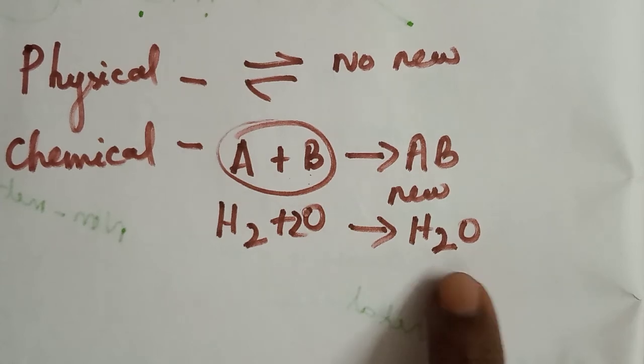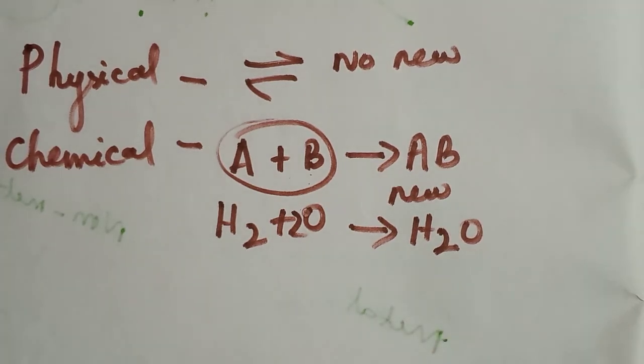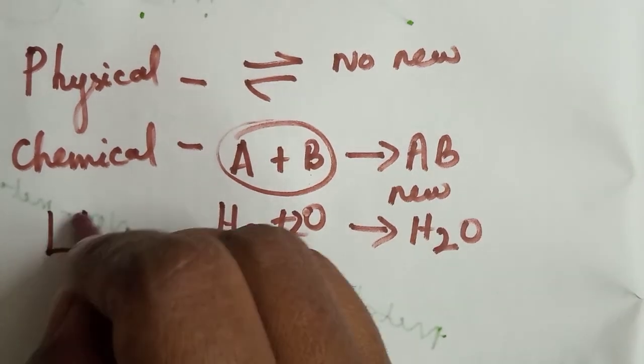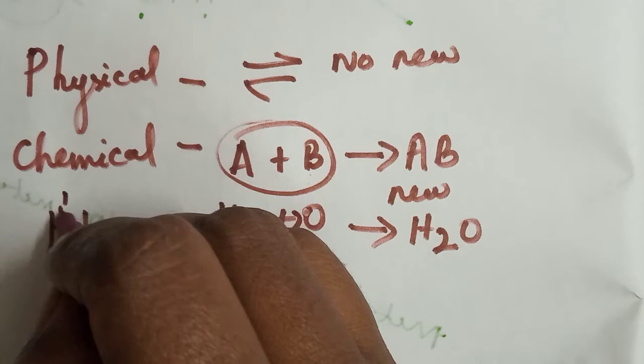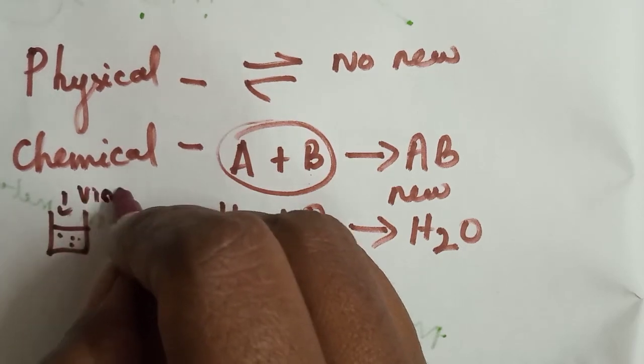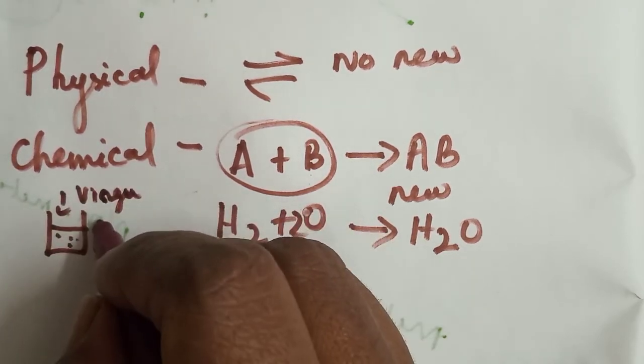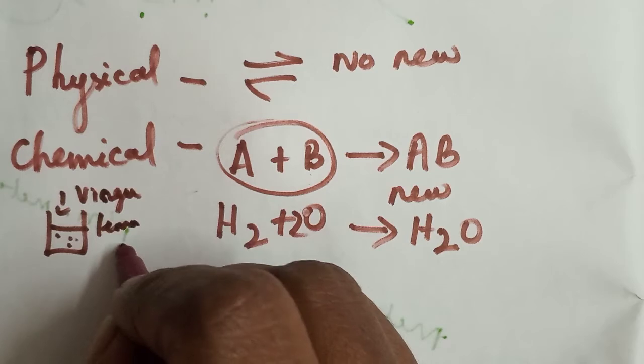Some more examples I will tell you. Conversion of milk into curd, that is also a good example. For example, we keep some milk and add some vinegar, acetic acid or lemon to it.